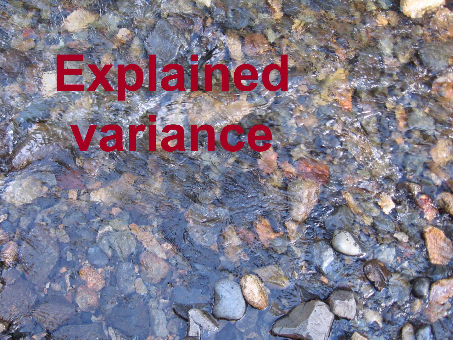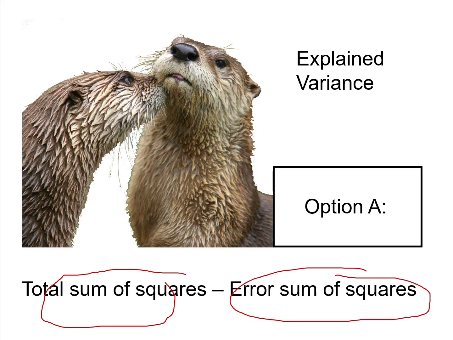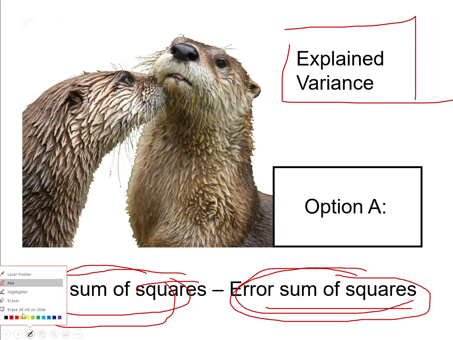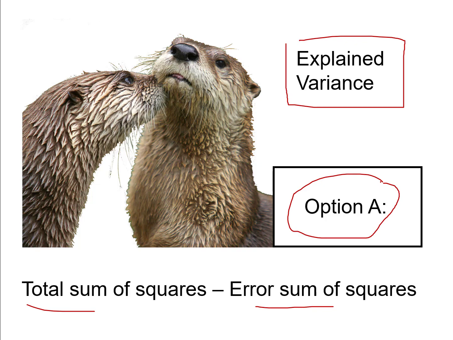And then finally, we need to calculate explained variance sums of squares. And just as in previous units, if we've already calculated our total sums of squares, and if we've already calculated the error variance sums of squares, which we're now calling the within group sums of squares, if we have both the total sums of squares and the error sums of squares, we can just take total minus error, and that will give us explained variance. And that was true when we were looking at regression, and that's still true here. So total minus error will give us explained variance. And that's one option for the way to calculate the explained variance sums of squares.